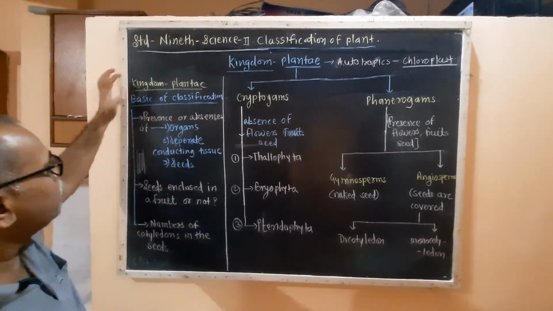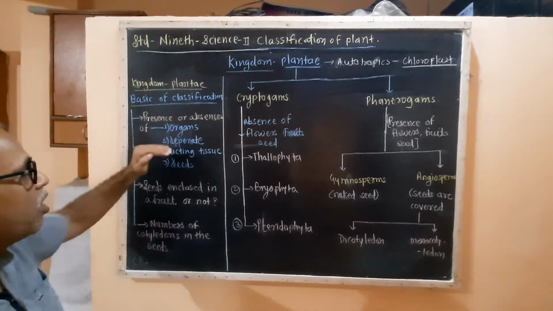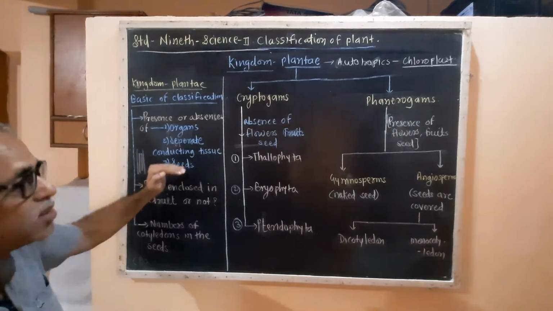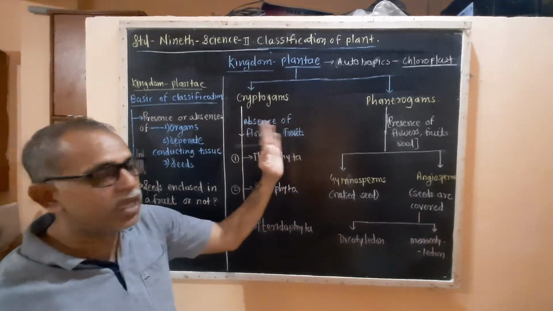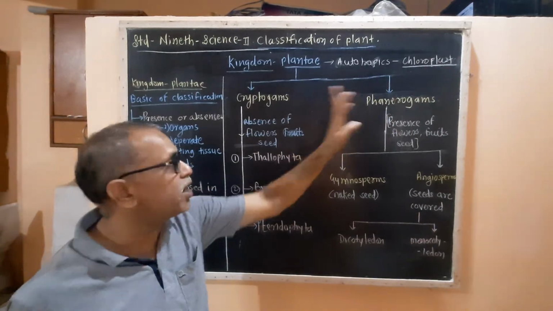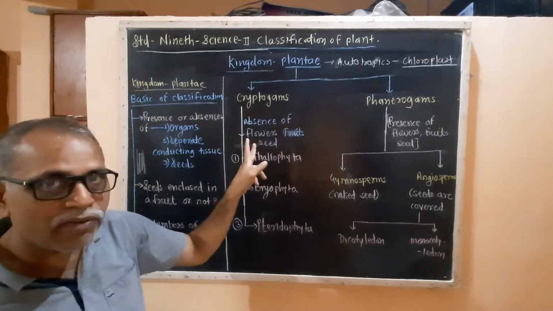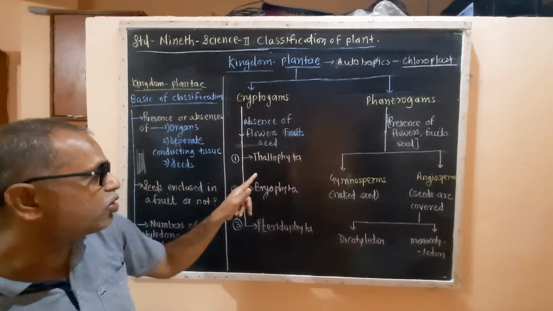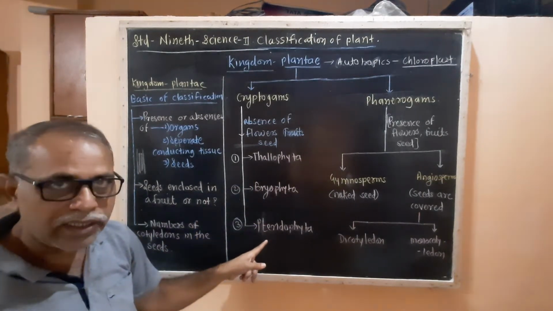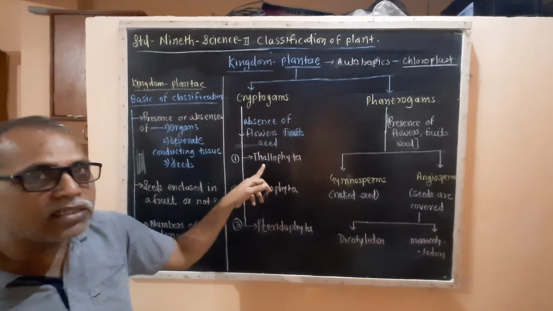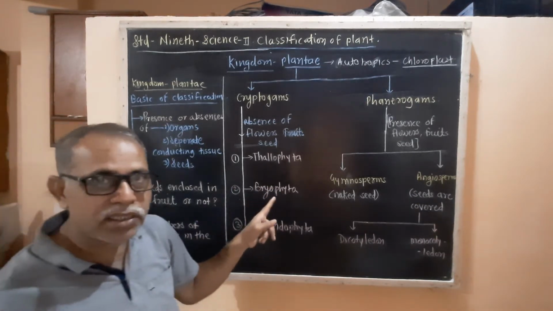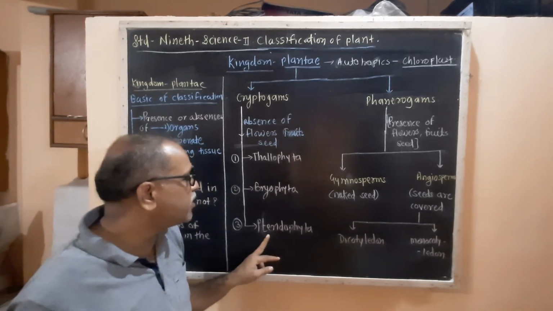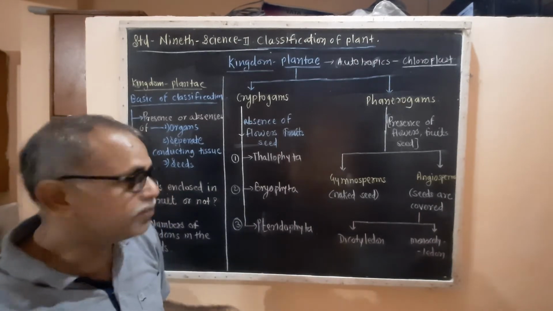Let's remind once again the presence or absence of organs, separate conducting tissue and seeds. They are classified as cryptograms and phanerograms. Cryptograms, that is the absence of flower, fruit and seeds. These are subclassified into thallophytes, bryophytes and pteridophyta. Thallophytes, that is Spirogyra, bryophyta, that is Funaria, and pteridophyta, that is the fern.